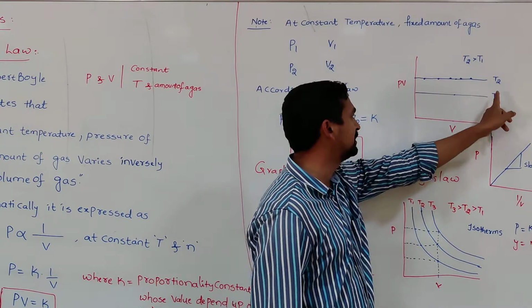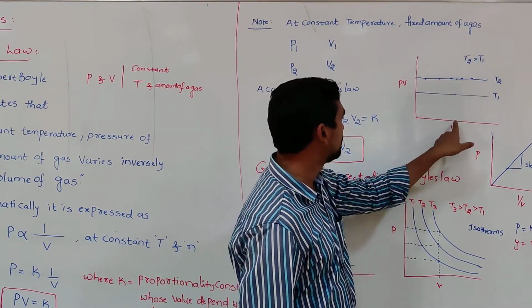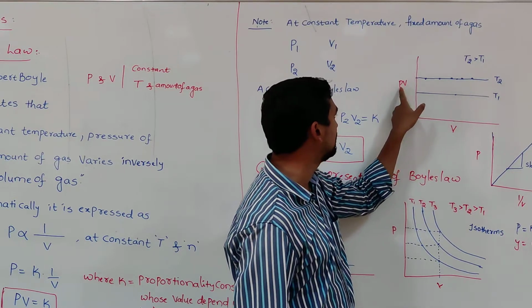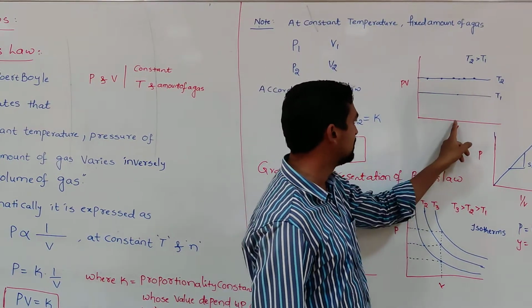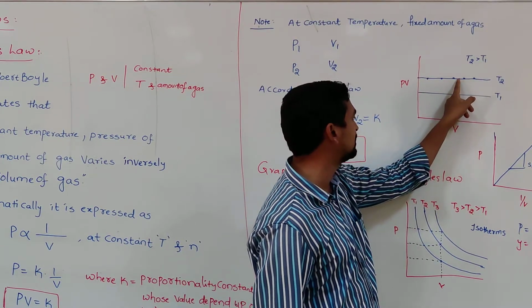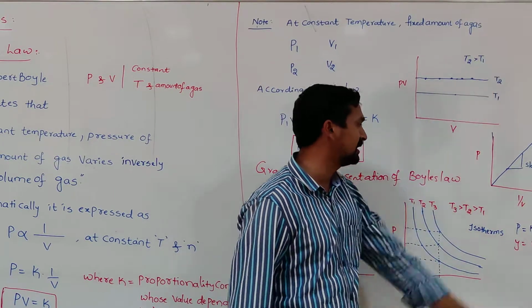But among T2 and T1, which is greater? Again, at a particular volume you can analyze. When you are analyzing, the volume is constant, but the PV value increases. That means the pressure value increases. When the pressure increases, the temperature also increases. So that's why T2 is greater than T1.